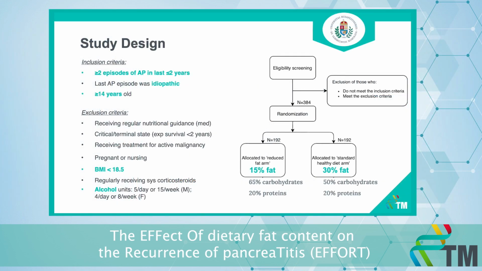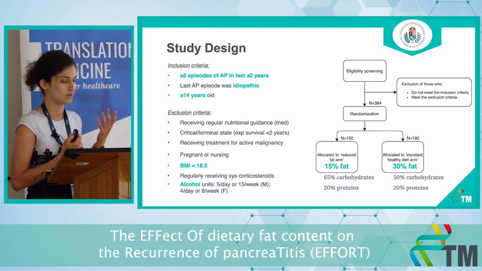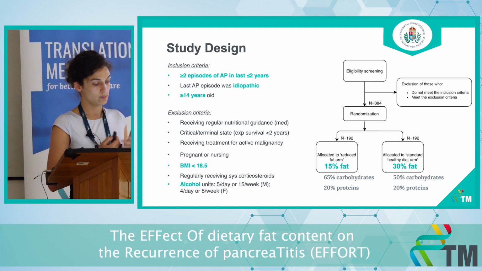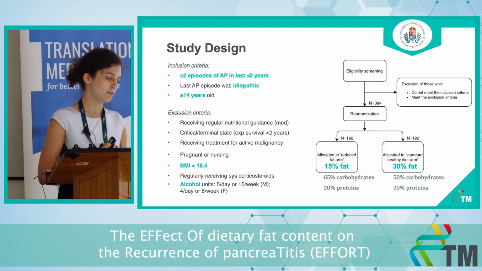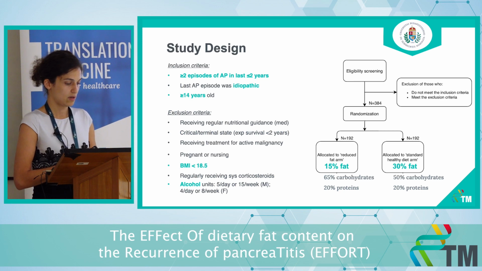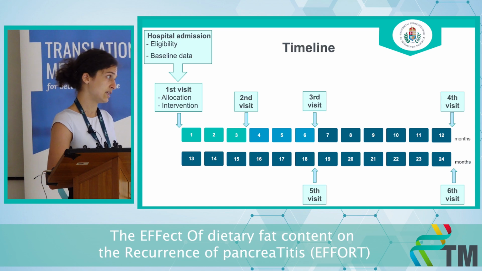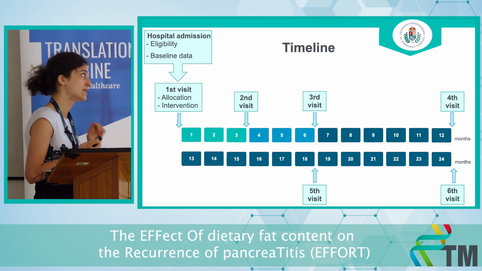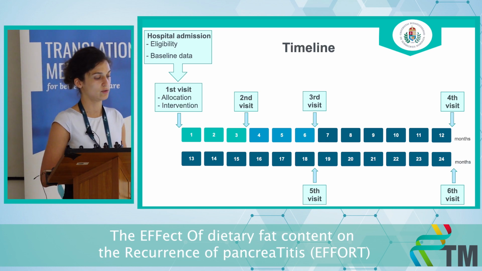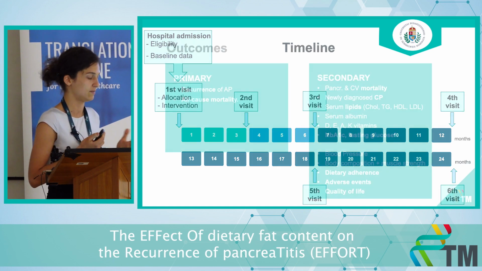The study design, as I mentioned, we are looking to recruit patients who had 2 or more episodes of pancreatitis, and the sample size calculation told us that we need approximately 400 patients in both of these arms. We would exclude patients who are malnourished because they require different dietary advice. The study is a 2-year-long dietary intervention, and we are also following them up for 2 years. During this time, we meet with them 6 times, collect data at each time point, and they are also able to see the dietitian. This was the request of the patients, to have more frequent visits.